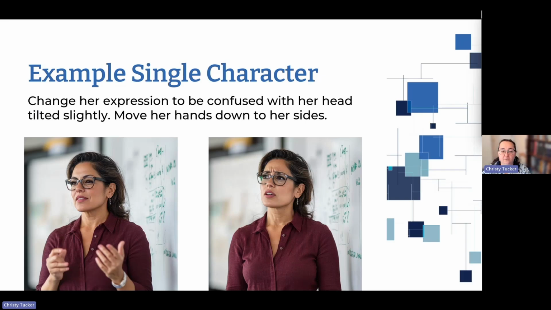So here's an example. I started with the reference image on the left and then prompted, change her expression to be confused with her head tilted slightly. Move her hands down to her side. So I had 2 changes, but it kept the setting and it changed the expression.